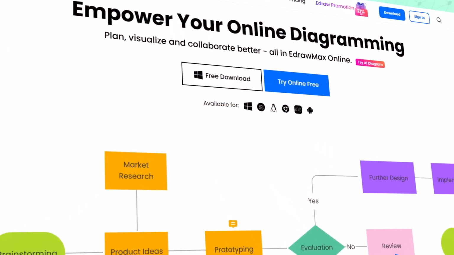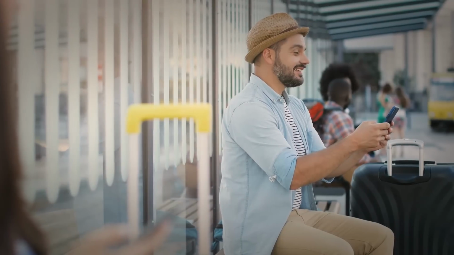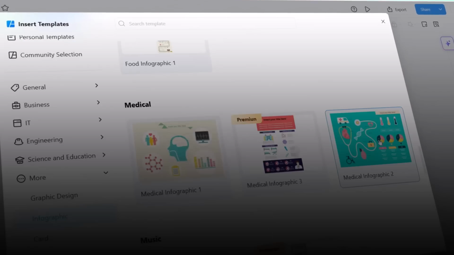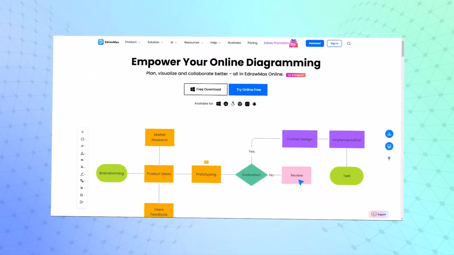Now the best part is it not only supports the web application, it also supports the desktop and mobile versions. So wherever you travel, you can see the infographics in eDrawMax on the mobile phone and also on the web application. And I want you to explore this and see how it can be helpful in your day-to-day life.